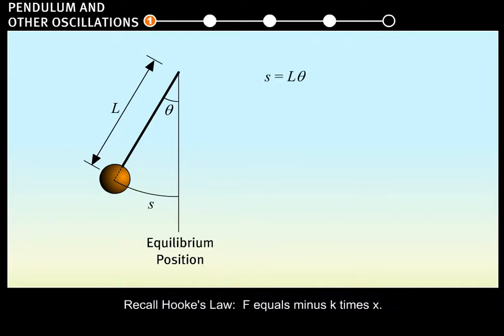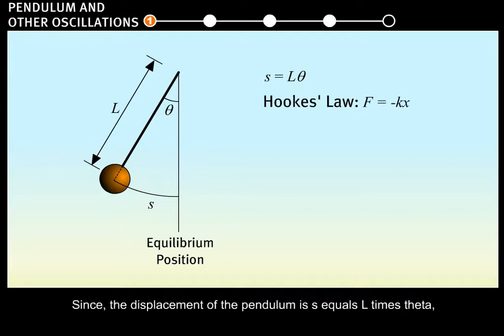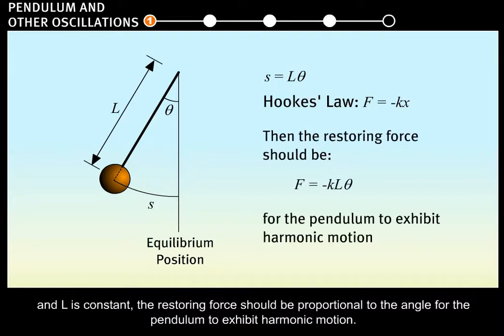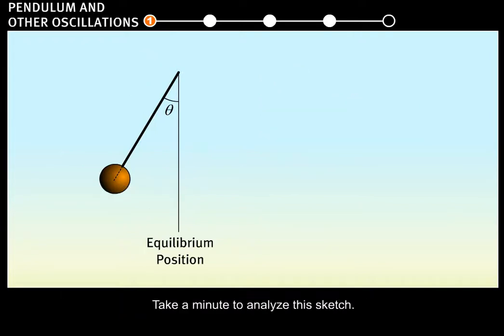Recall Hooke's law, F equals minus k times x. Since the displacement of the pendulum is S equals L times theta, and L is constant, the restoring force should be proportional to the angle theta for the pendulum to exhibit harmonic motion. Take a minute to analyze this sketch.